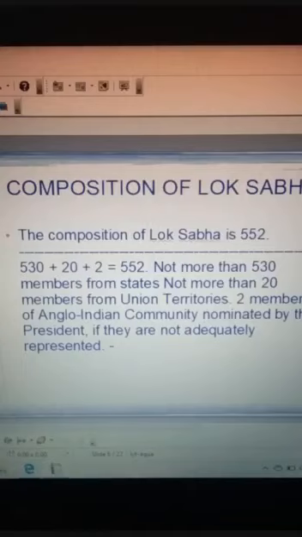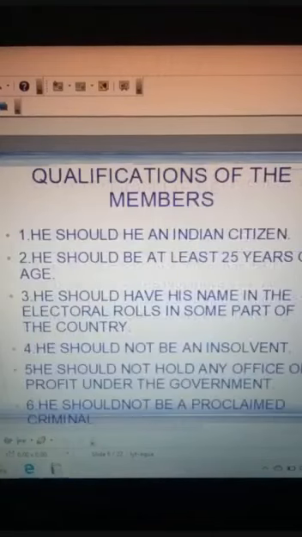Now we will see the next one. What are the qualifications required for a person to be a member of the Lok Sabha? One thing you should keep in mind is, whenever qualifications are asked in the exam, whether for a member of Lok Sabha, member of Rajya Sabha, or any other post like speaker or Supreme Court judge, the first qualification should be that he should be an Indian citizen.